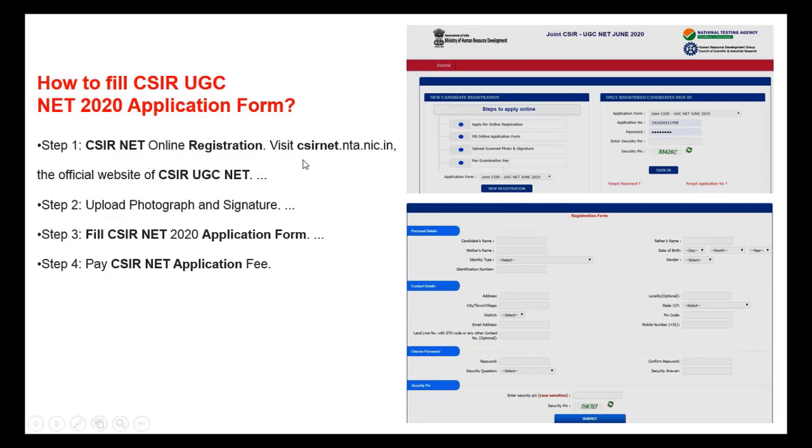First visit csirnet.nta.nic.in, where the application form is open. Please carefully fill that application form without any typographical error. You should know your permanent email ID and your permanent contact mobile number. So don't change the email ID, don't change the mobile number. Later you get the OTP and further communication on your mail and mobile number.